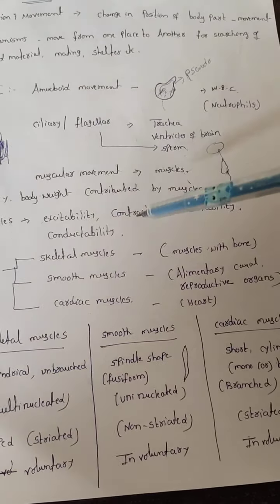What is about excitability, contractibility, conductibility, everything we will discuss in the next lesson. Now, basically for us three types of muscles are there. One is the skeletal muscles, another one is the smooth muscles, another one is the cardiac muscles. The muscles with bone are called skeletal muscles.